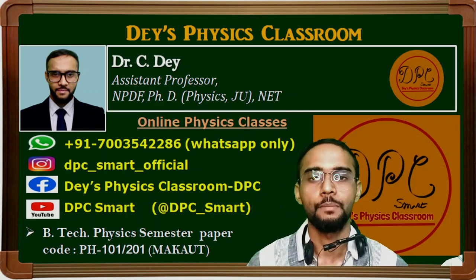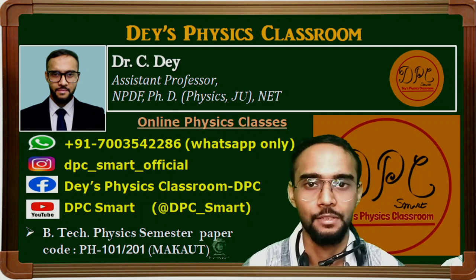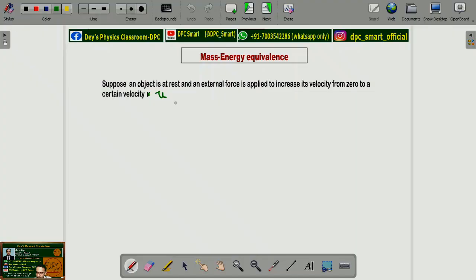Next we will discuss mass energy equivalence, the well-known E equals mc square relation. Suppose an object is at rest and an external force is applied to increase its velocity from 0 to a certain velocity, suppose u.